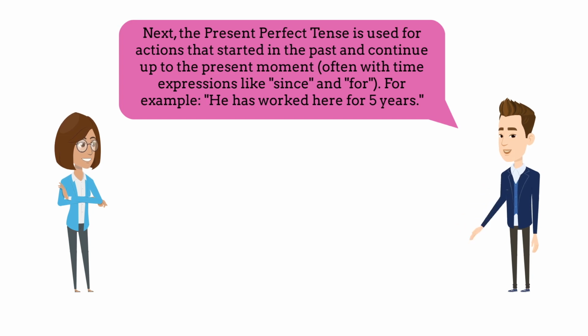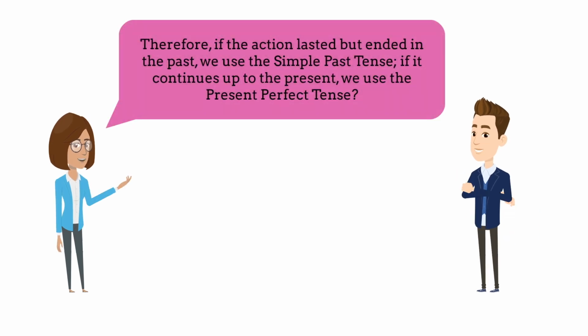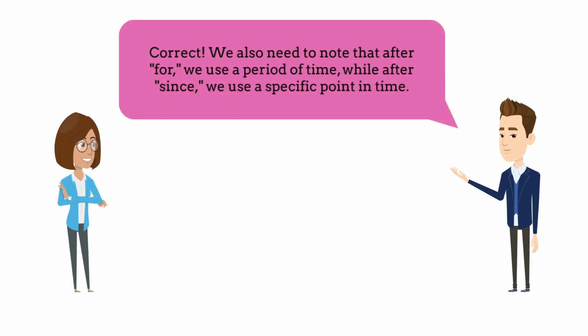Next, the present perfect tense is used for actions that started in the past and continue up to the present moment, often with time expressions like since and for. For example, he has worked here for 5 years. Therefore, if the action lasted but ended in the past, we use the simple past tense. If it continues up to the present, we use the present perfect tense. Correct. We also need to note that after for, we use a period of time, while after since, we use a specific point in time.